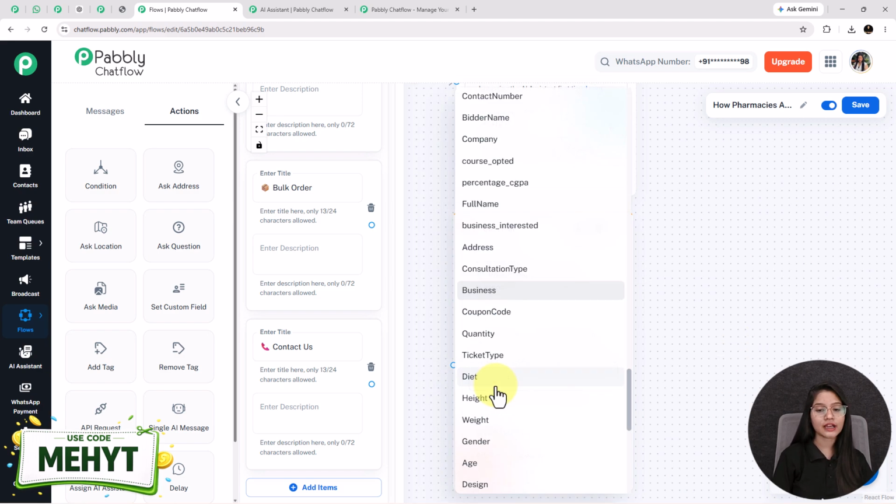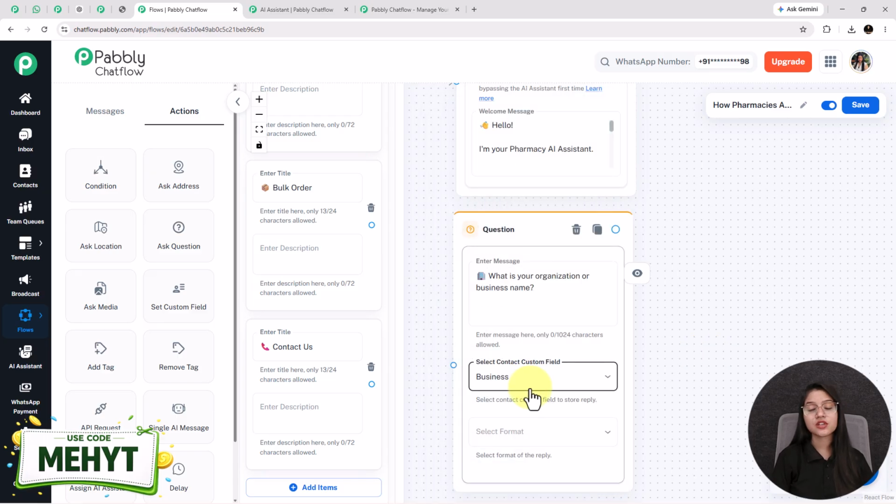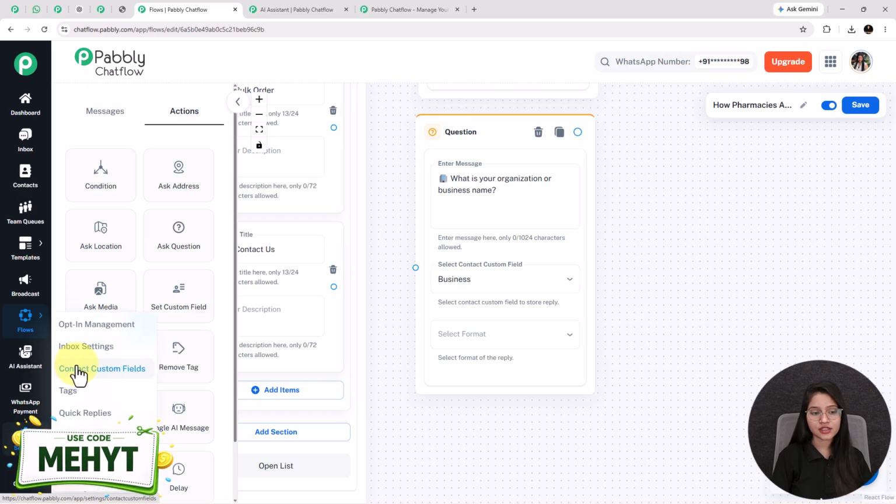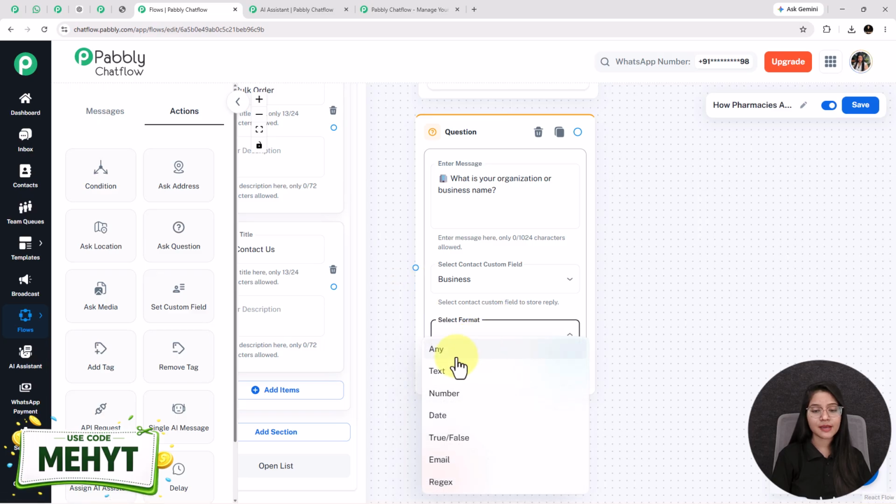Now what is a contact custom field? So a contact custom field is a user specific parameter for managing contact details like name, email, phone number, address and much more. In simple terms, it is used for sending personalized messages based on the customer input. For creating a contact custom field, you have to click on the settings option and go into this contact custom fields option. After selecting the contact custom field, the format I am selecting is any.